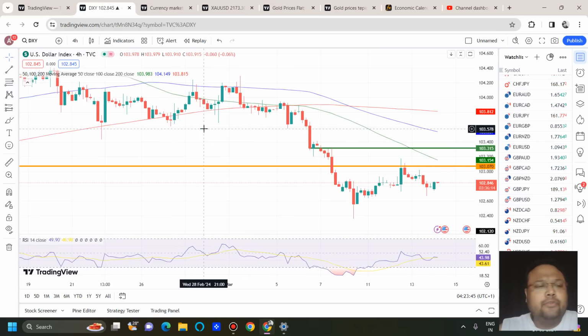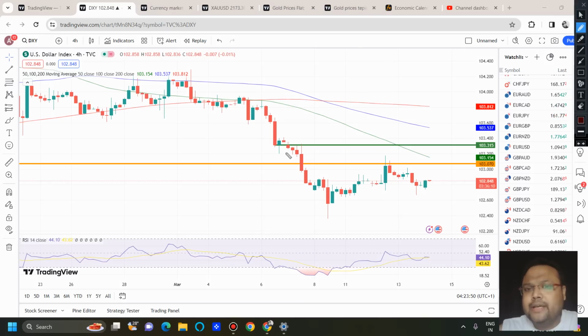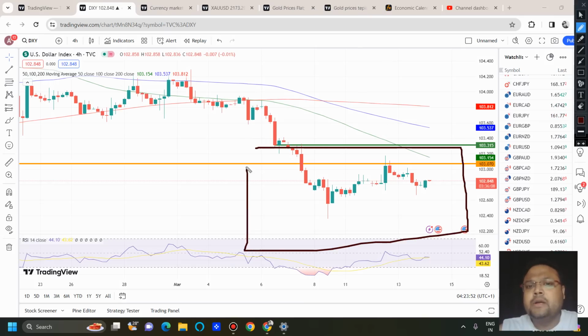And this is the chart of the US dollar index, DXY, and we can see that there is not much change on the chart of DXY. Things are still the same. DXY is still trading within the same range only.